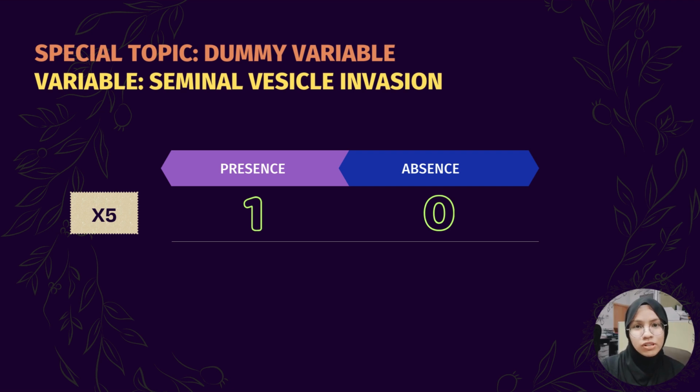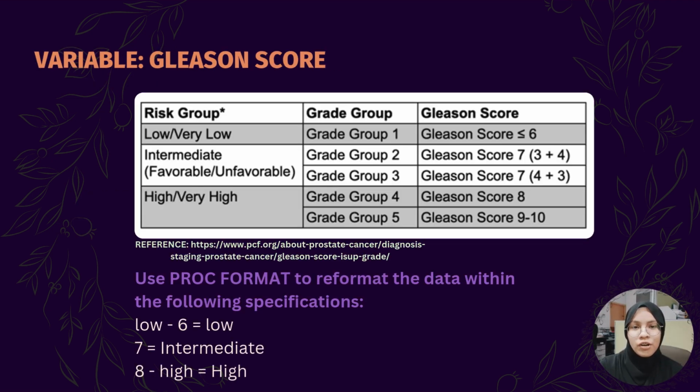Next, I will discuss our special topic, which is dummy variable. Our first dummy variable is seminal vesicle invasion, X5. However, it has already been converted into a binary variable with the values 1 for presence and 0 for absence. For the second dummy, our variable is the Gleason score. In this dataset, it grades the disease using the total score of two patterns, and the sum score must be either 6, 7, or 8.